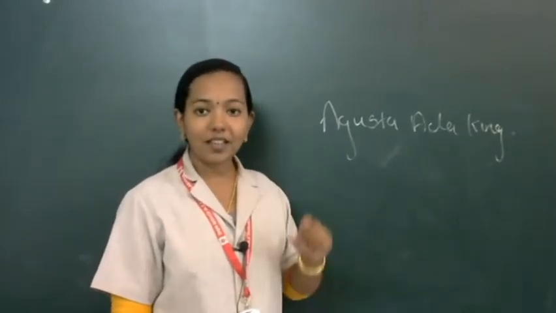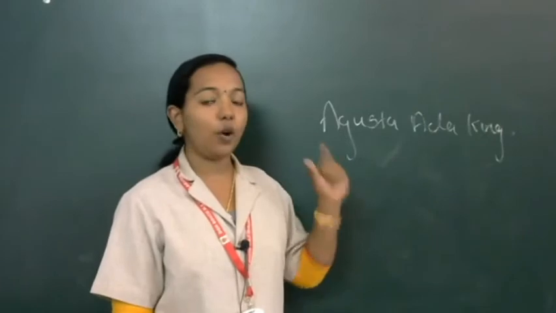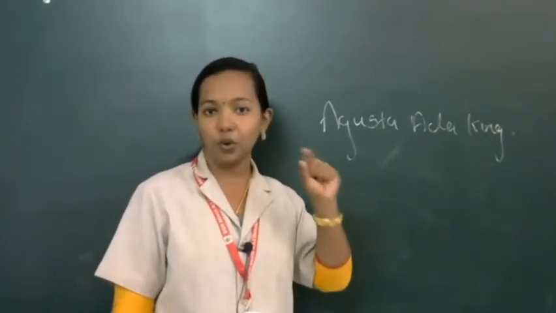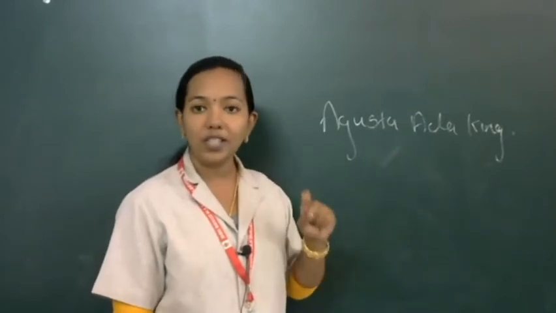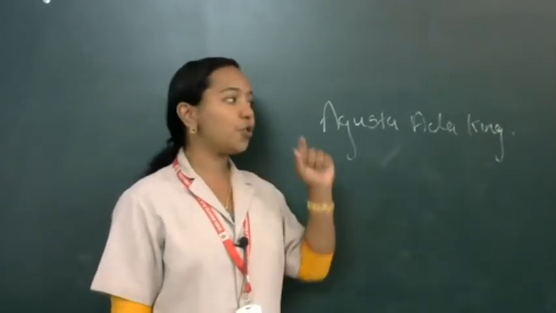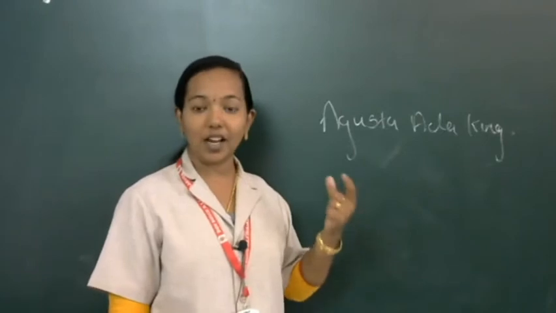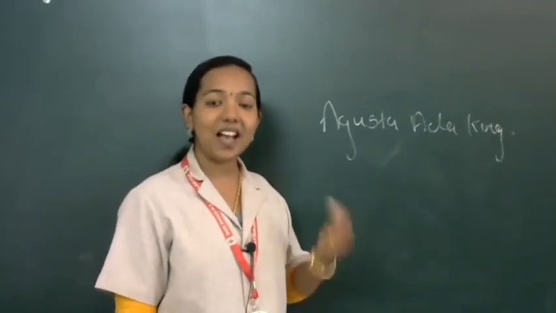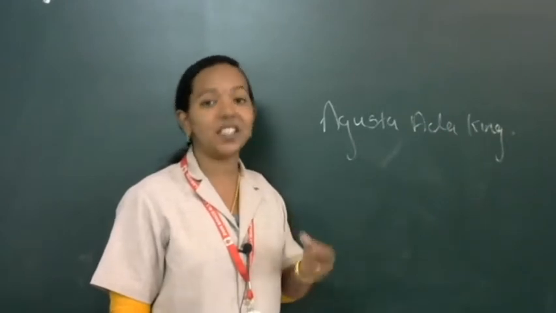In one of the videos I already showed the picture of punched card, with punched holes. Different patterns of holes are represented in punched card, and that representation of how the data is represented in punched card is treated as the first programming.